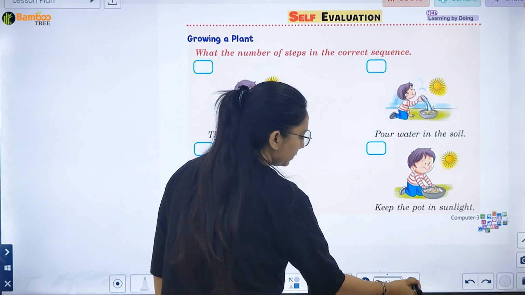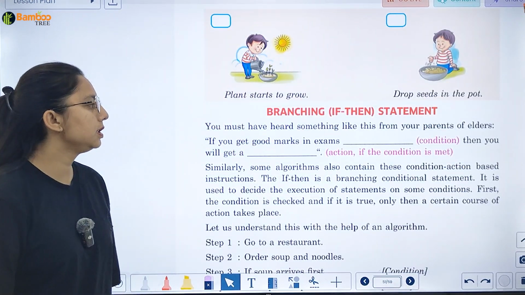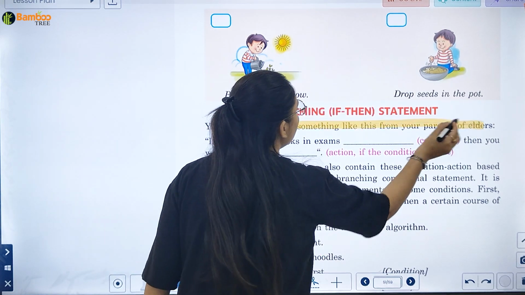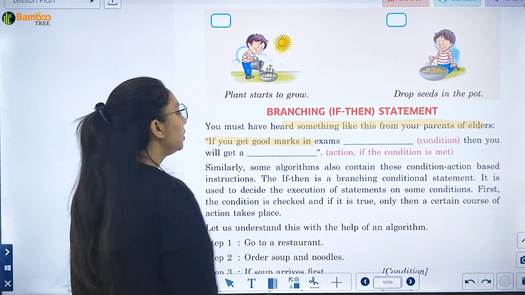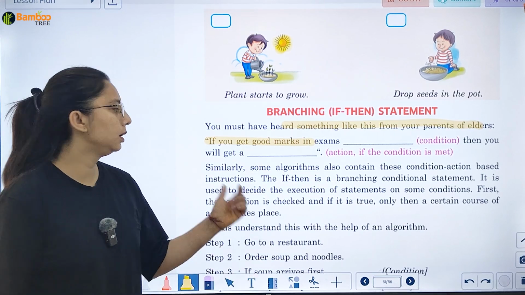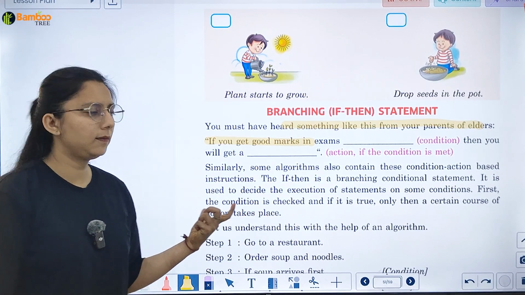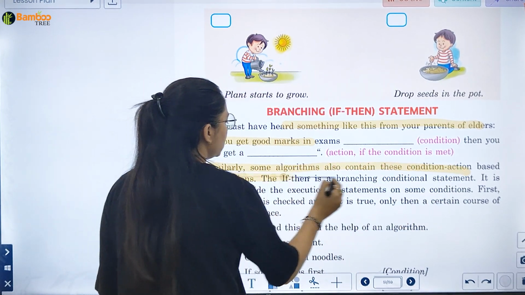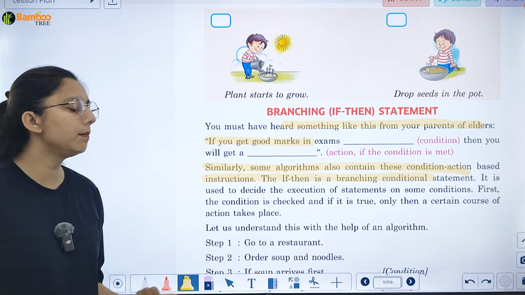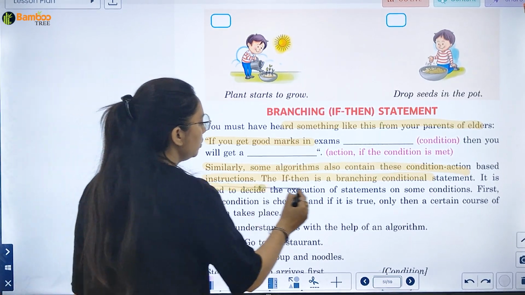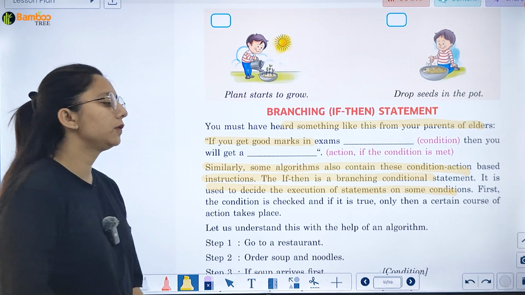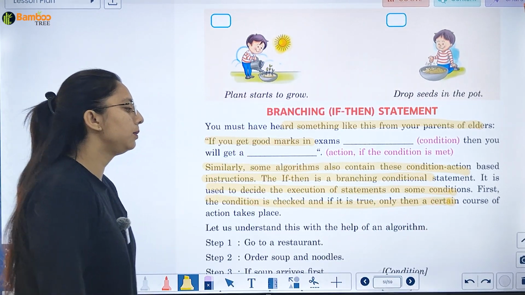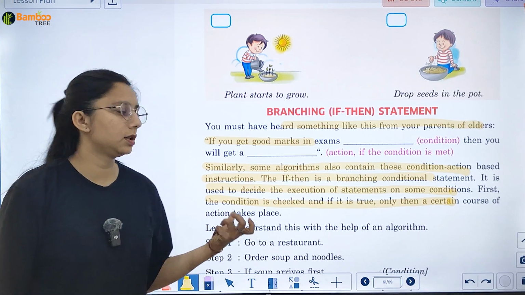After that, we have branching, if statement. For that, you must have heard something like this from a parent or elder: if you get good marks in the exam, then you will get a dash. You have to write the condition. Similarly, some algorithms also contain conditions which are based on instructions. If-then branching is a conditional statement. It is used to decide the execution of a statement on some condition. First the condition is checked, and if it is true, only the certain course of action will take place.